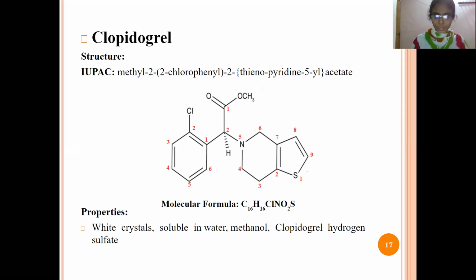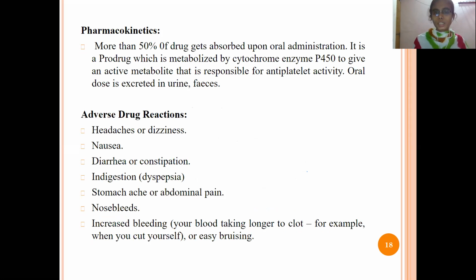So this is the structure and IUPAC name. If you see the properties, it is white crystalline and soluble in water and methanol. In most cases, it is available as clopidogrel hydrogen sulfate. Next, pharmacokinetics: it is given by the oral route of administration, and it is a prodrug. What is the meaning of prodrug? Before administration, the drug is in inactive form.